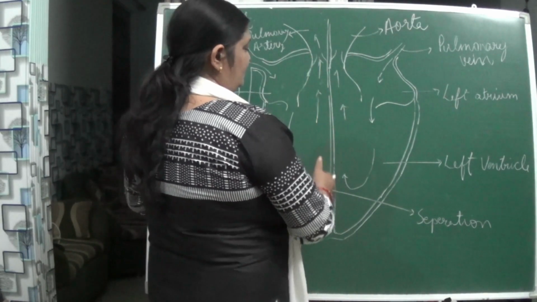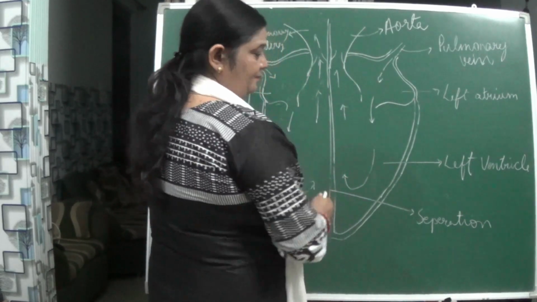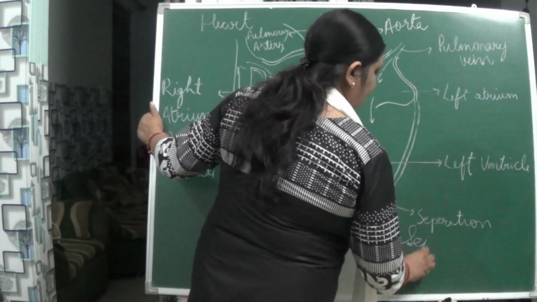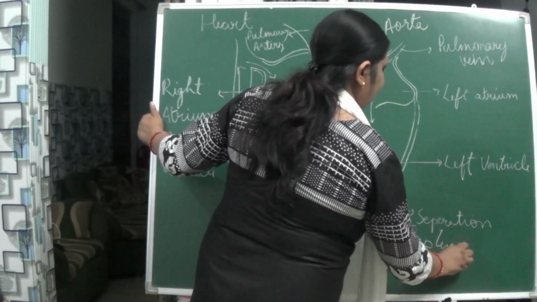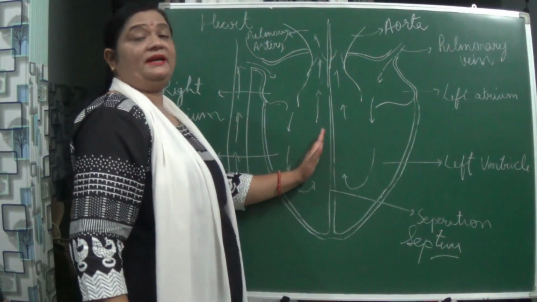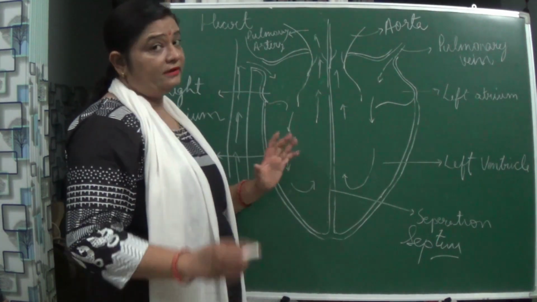This heart, you can see, is separated by what? Septum. This separation is done by the septum. Now, if this separation is not there, what will happen? The oxygenated and deoxygenated blood will mix.